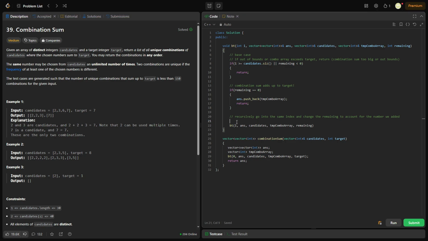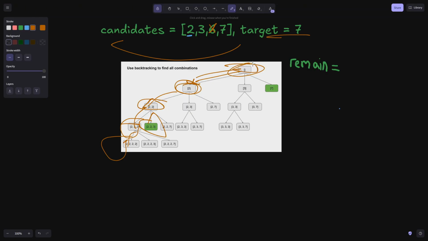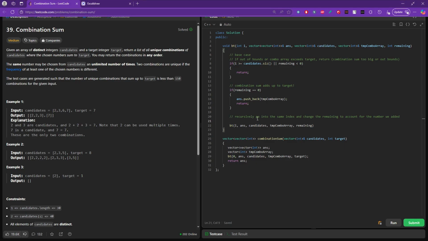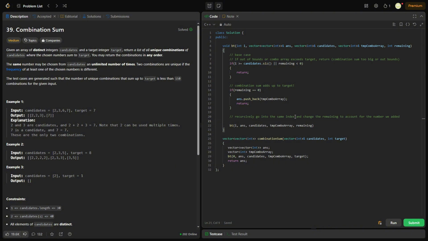So when we're at the 0th index, for example, because technically up here, when we enter this, at this spot right here, we're at the 0th index already. So we want to add candidates at 0 so that we can have this combination array, our temporary combo array. Okay, so we're going to say temp combo array dot push back candidates of i. Okay, so we updated the temp combo array.